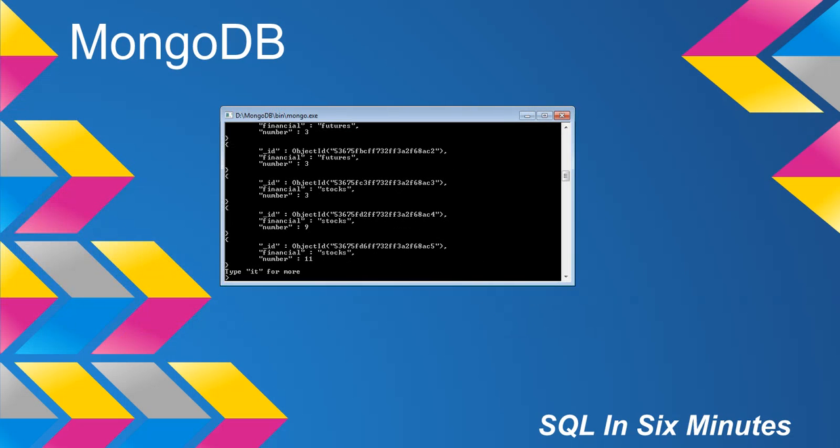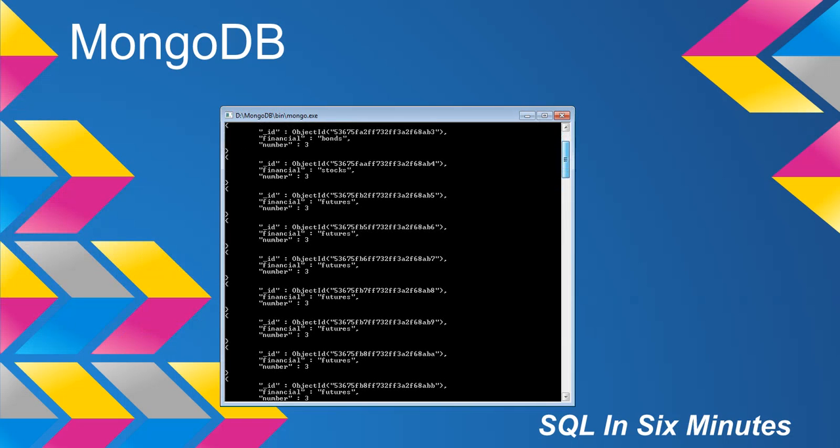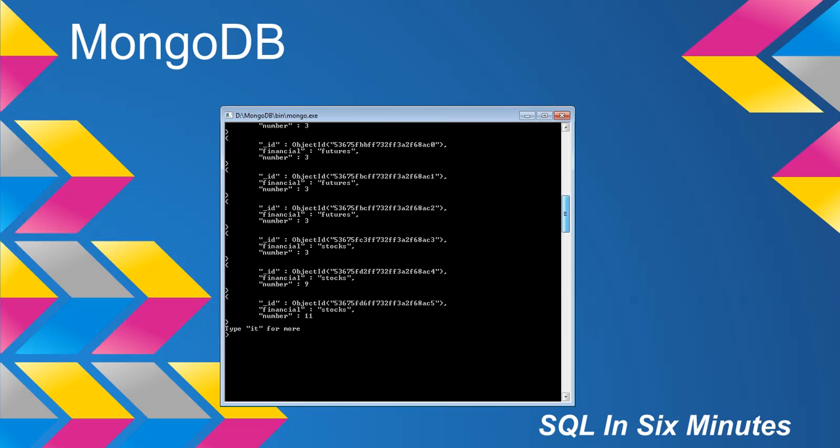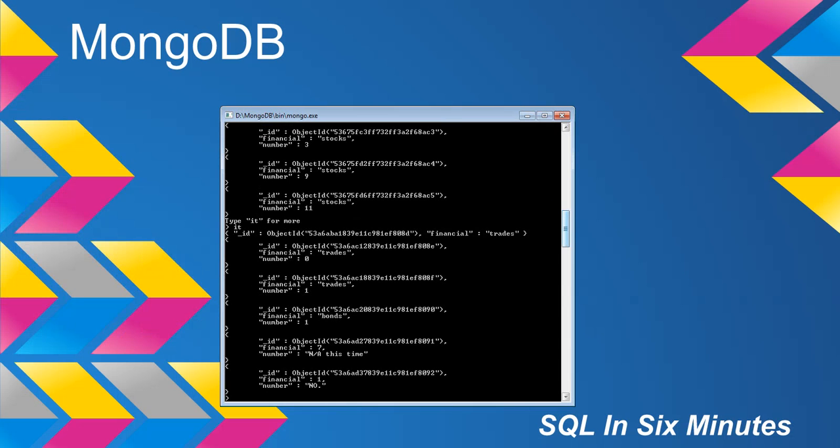So we're going to look at our collection here, SQL Server, and you'll notice we have all these values, and I've added some values, and we're going to type and get the remaining values. Now, what I want you to note is that one of our values in this collection does not have number.